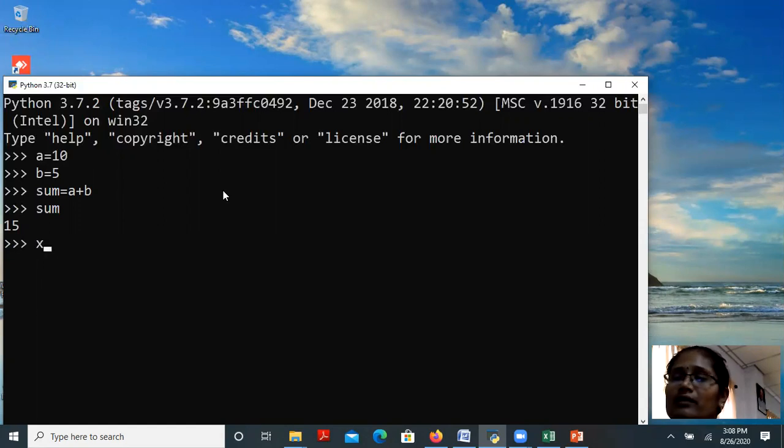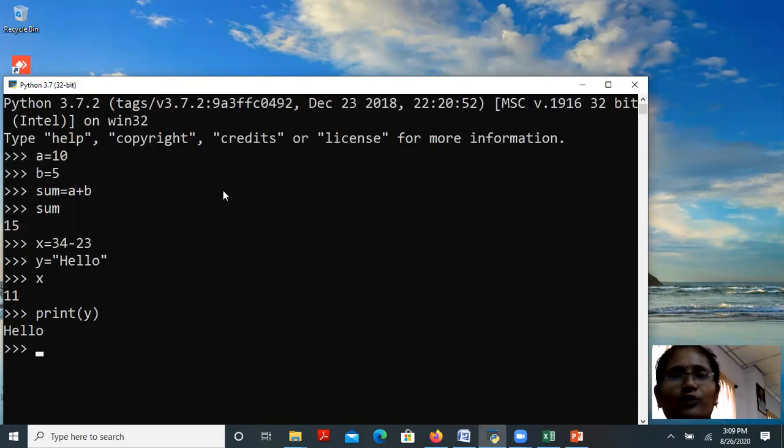Next, we have already seen that x equal to 34 minus 23, I think so, but I'm not sure. Then y equal to hello. There is no need to give the semicolon. Next, I'm going to print the value of x. If I give x, the value will be printed. If I give print of y, then it will print the y value.